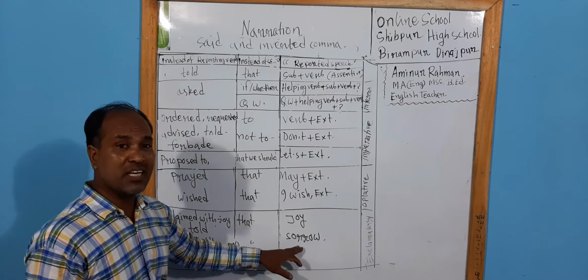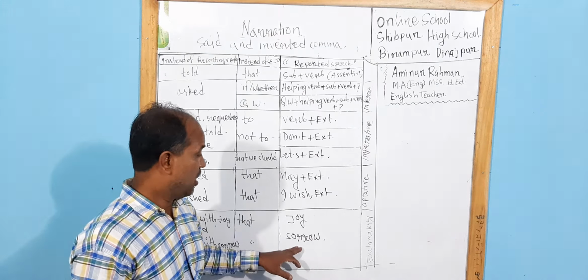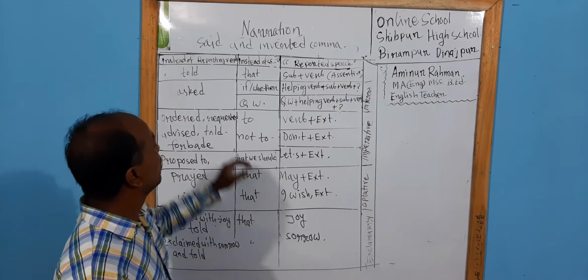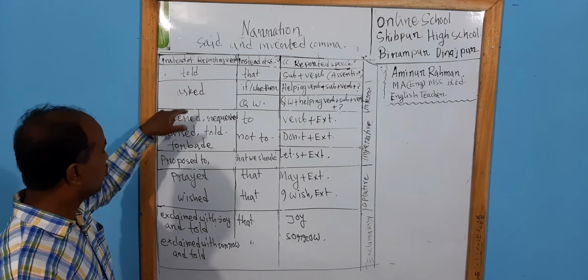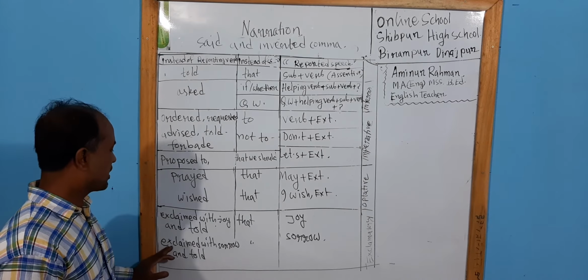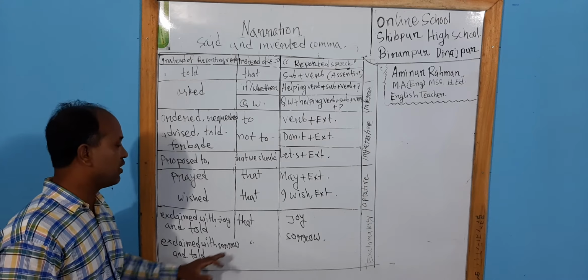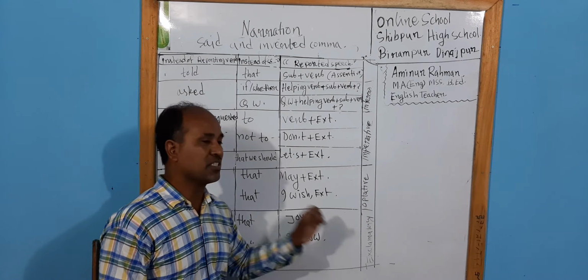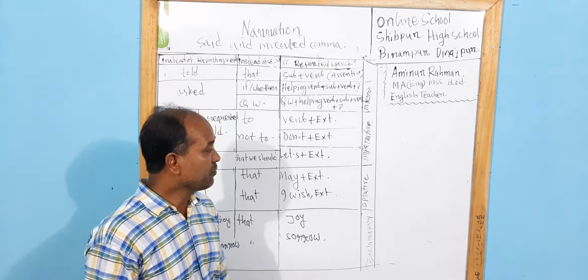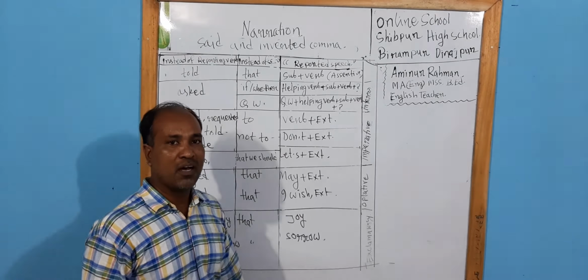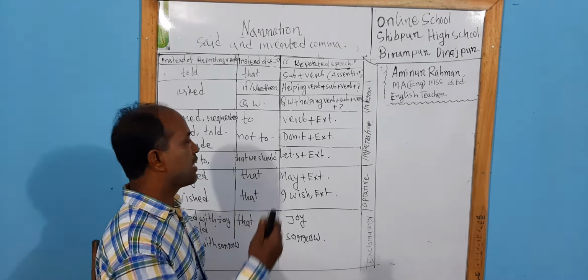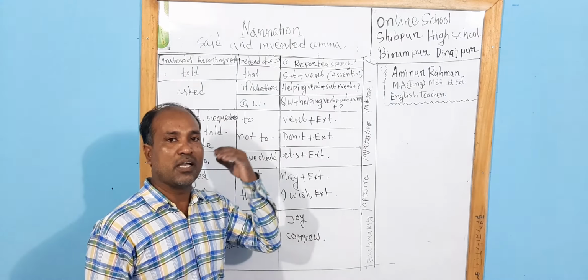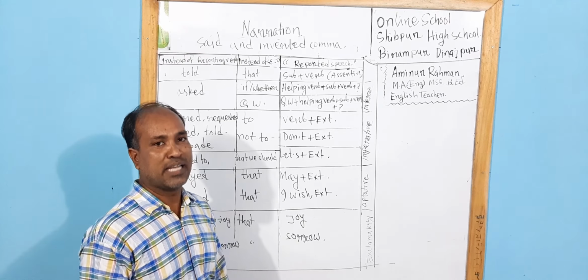And if it expresses sorrow, then we will use exclaimed with sorrow and told, instead of inverted comma that, and we have to change the sentence. So this is the process of changing different types of sentences into indirect narration.